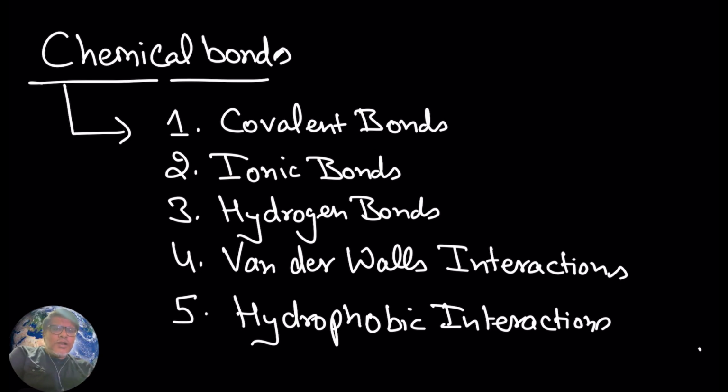All these are chemical bonds. Now we are going to discuss one by one what each one is. So be with me and learn each one.